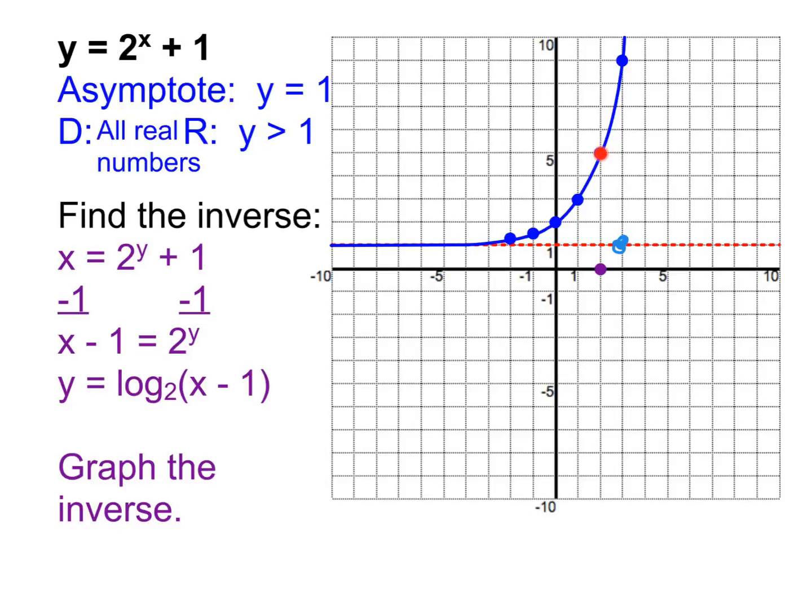Okay, next up. I'm going to take that point and switch the x and the y coordinates. So this point's at 2, 5. So on the inverse, we have 5, 2. Okay, what about this point? The last point that we plotted on the way up. What are the coordinates? Switch the x and y. 3, 9 is going to become 9, 3. You can do that with every single point that we plotted in the original.